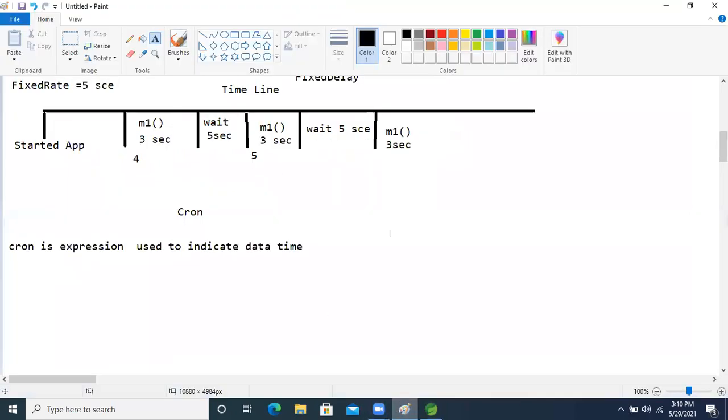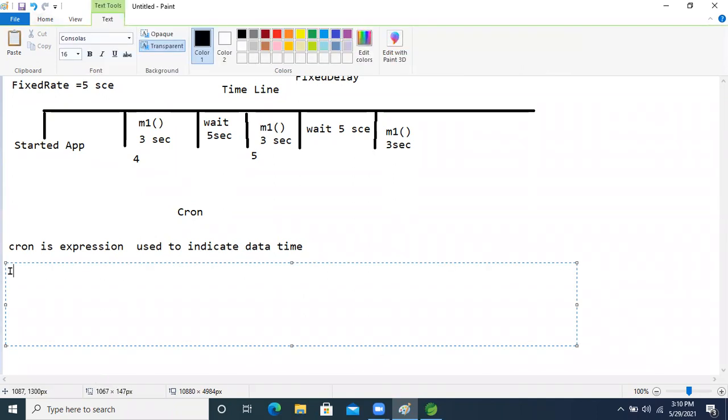Okay, so the cron expression is used to indicate the date and time. Based on that cron expression, we can apply this date and time. It can be used for both a point in time and a period of time.